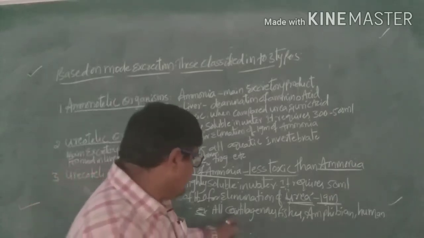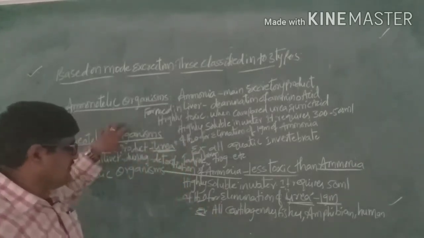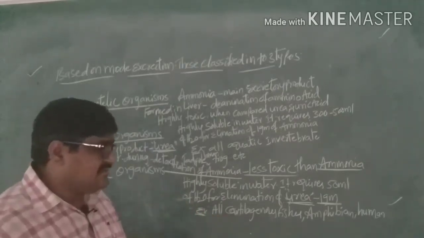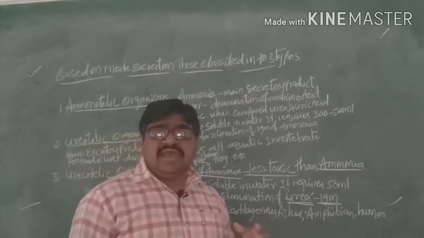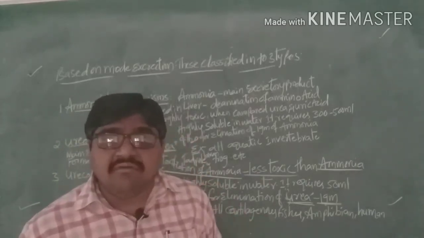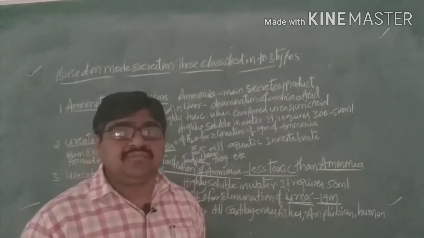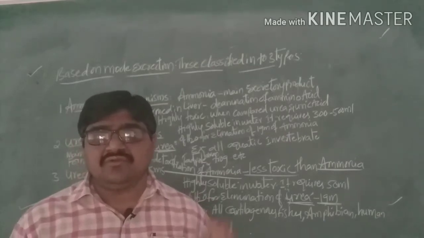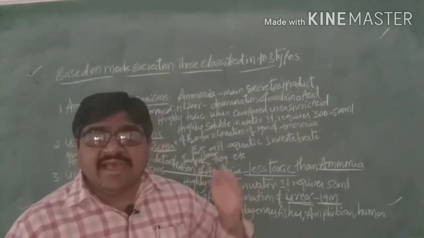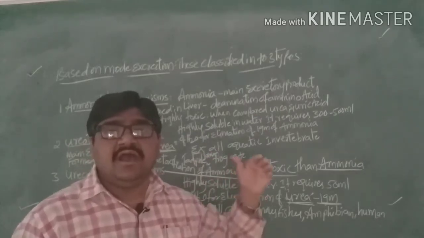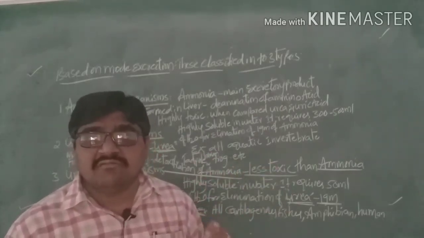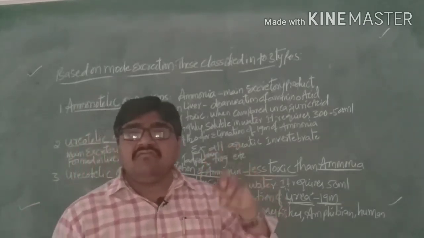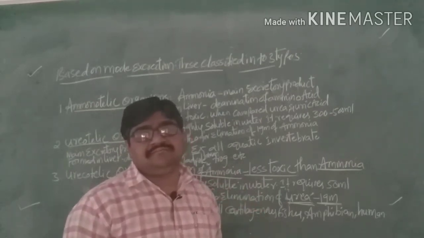So in ureotelic organisms, the examples are cartilaginous fishes, amphibians, as well as humans, which excrete the main excretory product in the form of urea. So they are called ureotelic organisms. To eliminate 1 gram of urea, it requires only 50 ml of water.